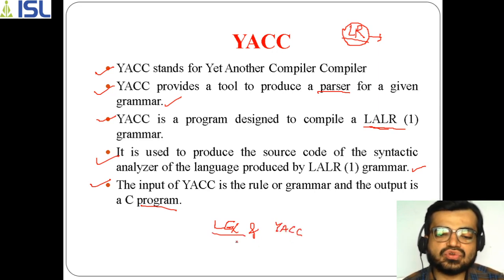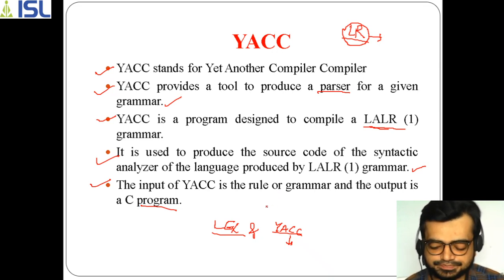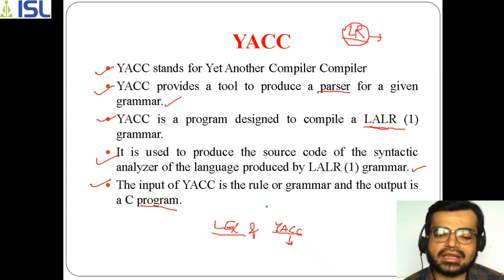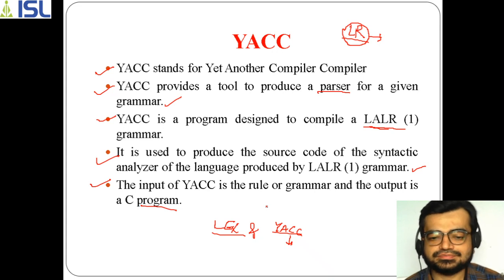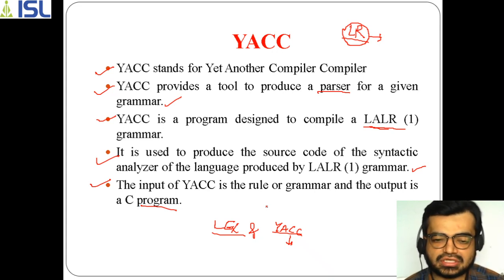Lex's intention is to give you a set of tokens, and YACC's intention is to give you a parse tree of the given tokens, which satisfy the LALR(1) grammar as well. So that is some kind of similarity, and there is also some kind of differentiation. From an examination point of view, you might get a question where they ask about Lex and YACC combined, or else they may ask simply about Lex, or simply about YACC. It's based on the question.